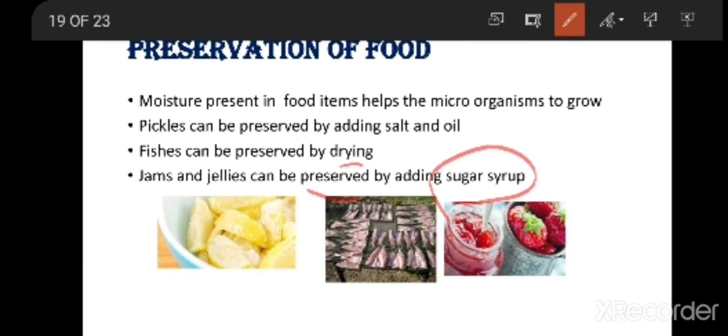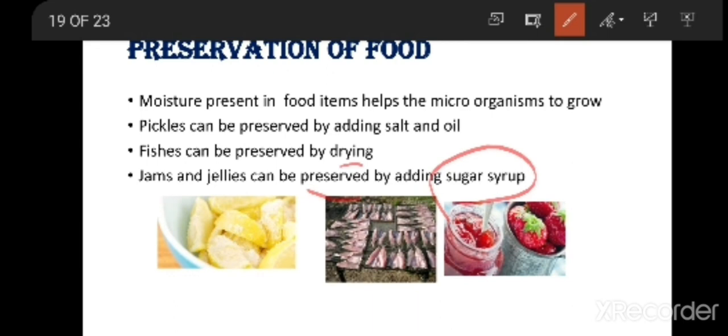And in supermarkets, if you observe, packaged food is also preserved. That's why your packaged food will not get spoiled that soon. Why? Because they add preservatives to it, chemical preservatives. But by the way, these chemical preservatives added in packed food are not good for our health. So we should avoid eating packed food as much as possible, as chemical preservatives will be present in it.